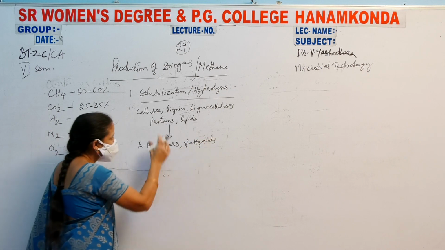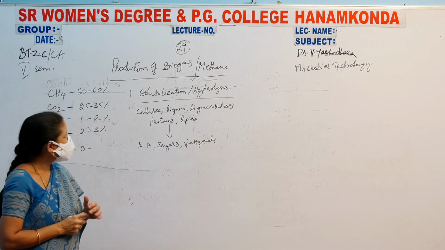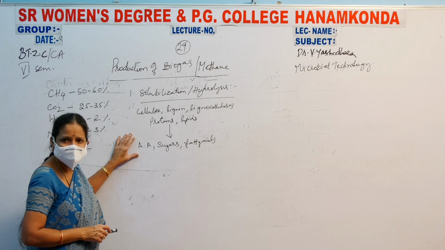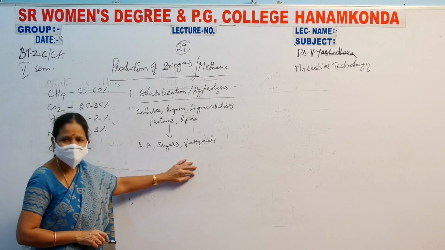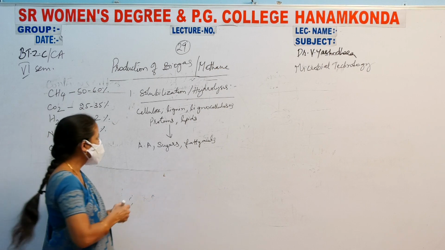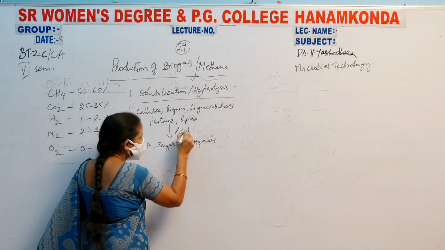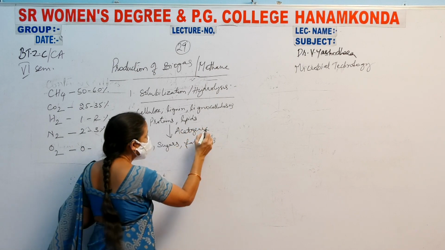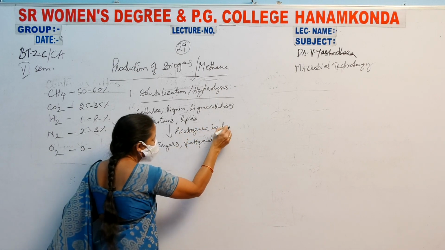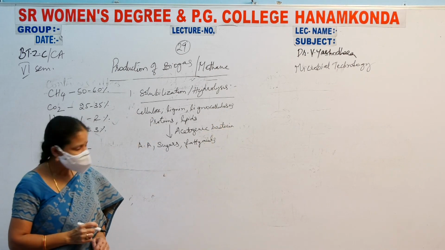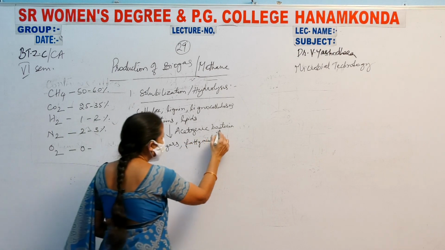These complex substances are converted into simple substances like amino acids, sugars and fatty acids by acidogenic bacteria. When these acidogenic bacteria are used, they are facultative anaerobes.